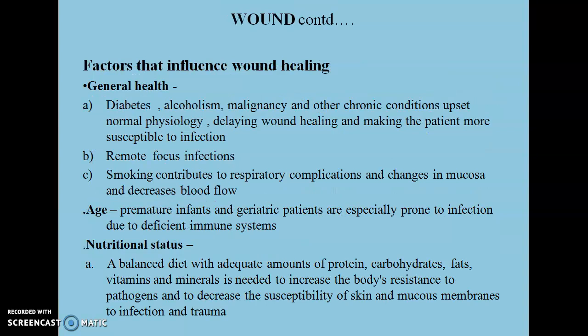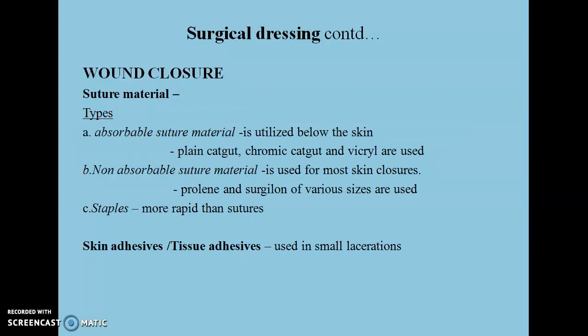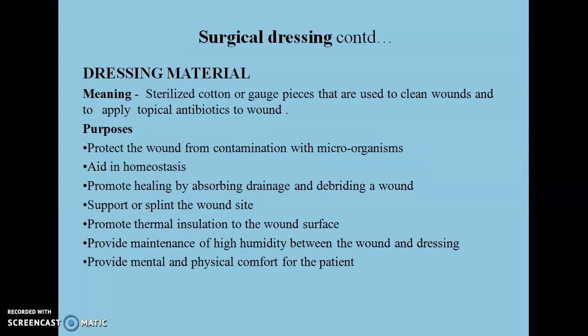These are the factors that influence wound healing, such as health, age, nutritional status, obesity, fluid and electrolyte balance. If there is a wound that has to be sutured, the types of suture material are absorbable suture material, non-absorbable suture material, staples, skin adhesives or tissue adhesives.